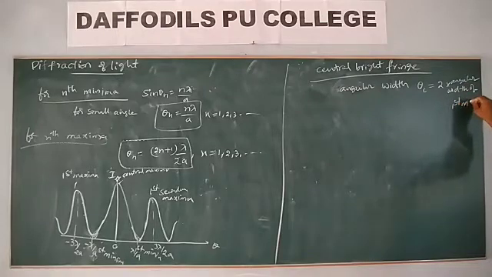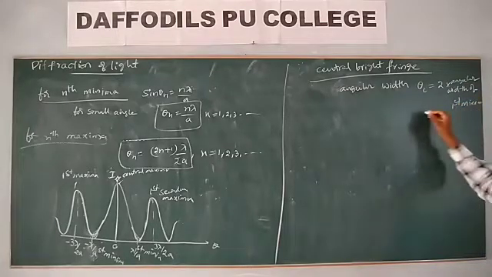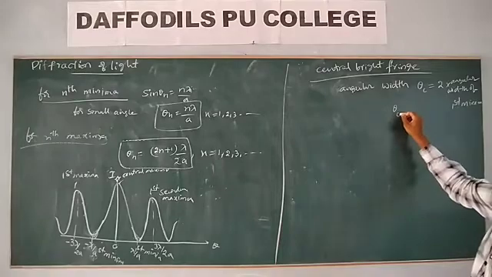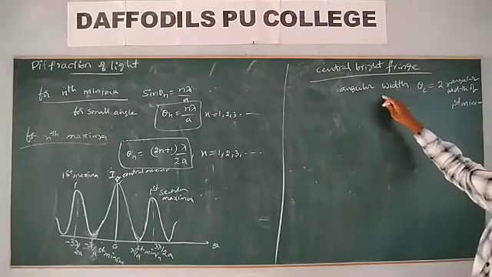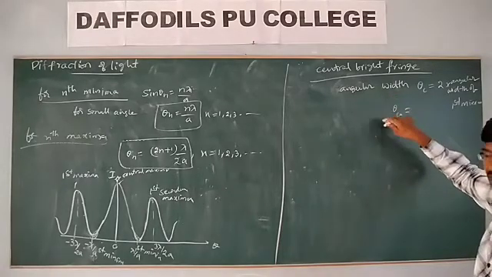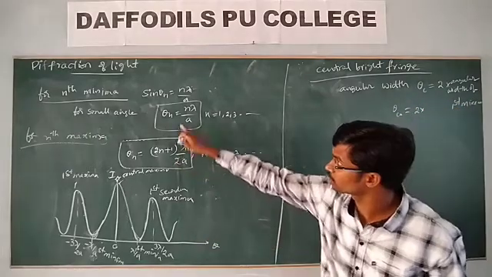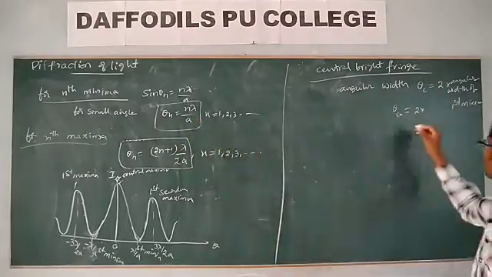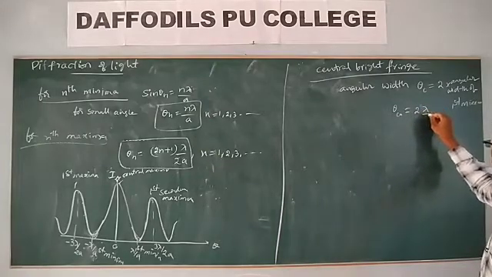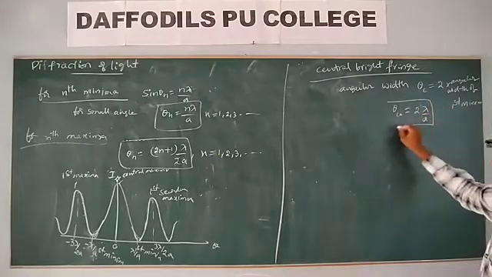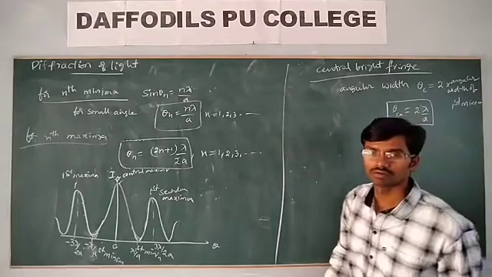First minima, not maxima. So the angular width of the central bright fringe is 2 into the first minimum. The first minimum, with n equal to 1, is lambda by a.